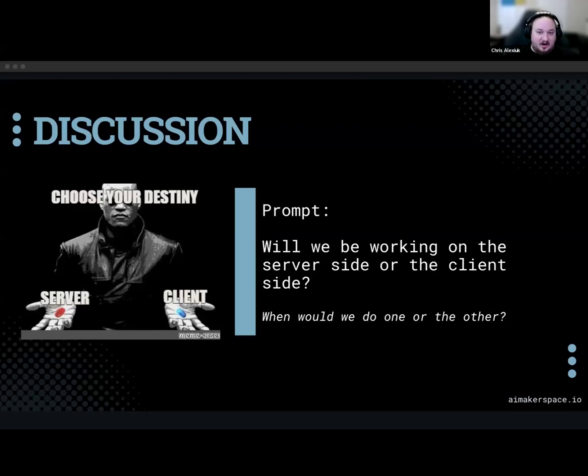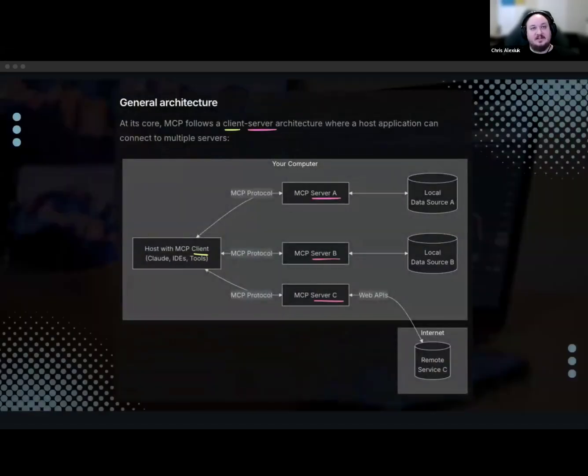MCP clients are necessary once you reach a certain scale or you're using someone else's version of these tools. But a lot of the times when we're talking about clients, people are talking about things like Cursor, like Claude Desktop, like Windsurf, right? We're not often talking about it from the perspective of the agentic system, though definitely that is a major use case. It's just not, in current year, the most popular use case.